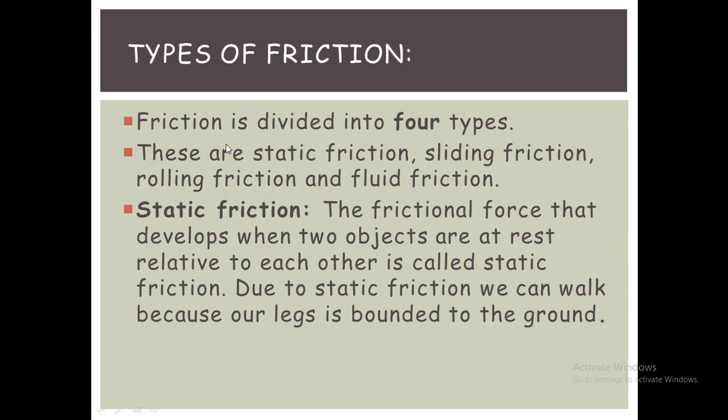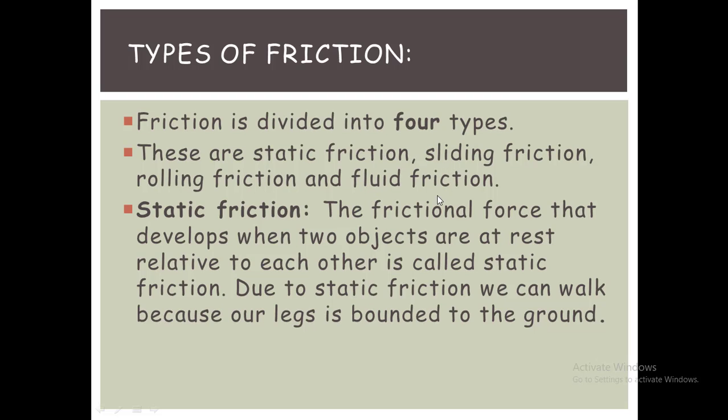Types of friction. Friction is divided into four types. These are static friction, sliding friction, rolling friction and fluid friction. The first one is static friction. The frictional force that develops when two objects are at rest relative to each other is called static friction. Due to static friction, we can walk because our legs grip the ground.